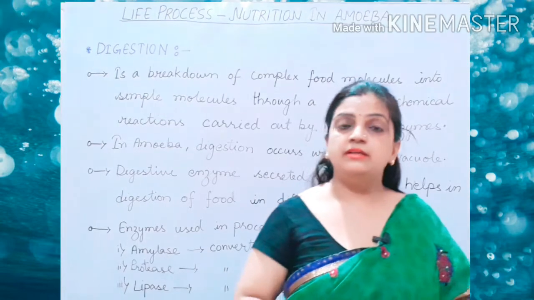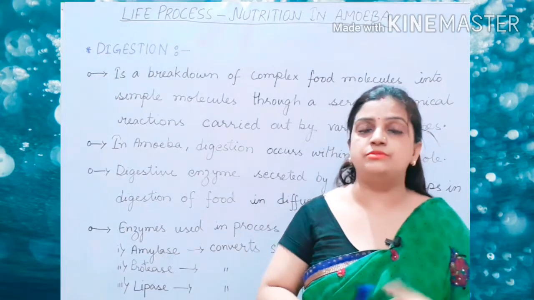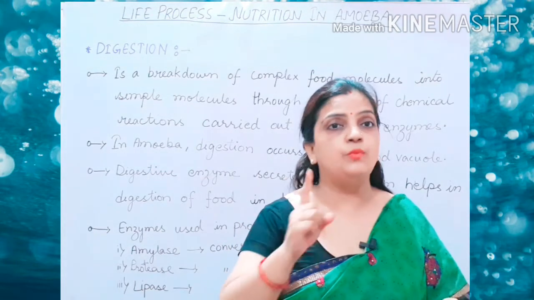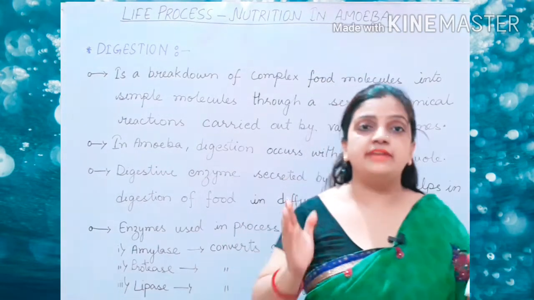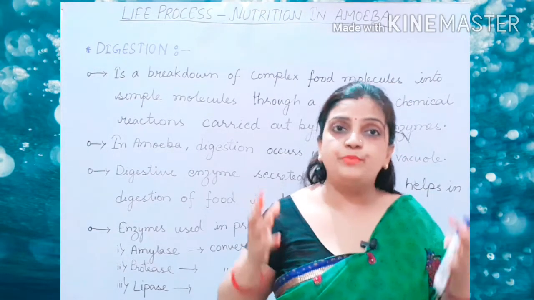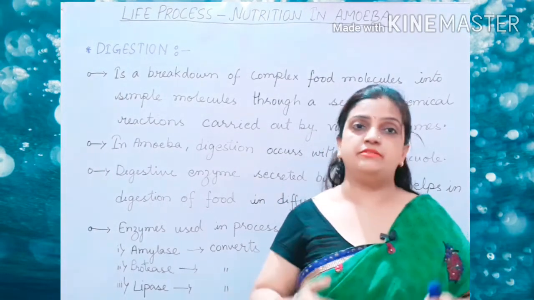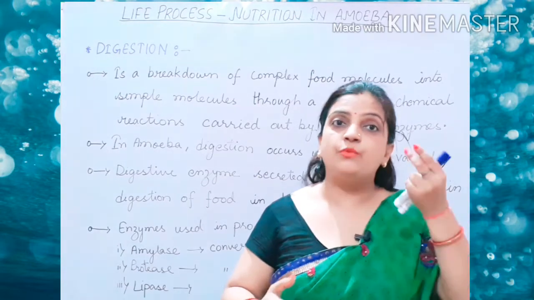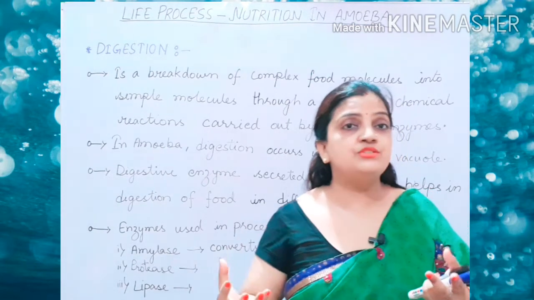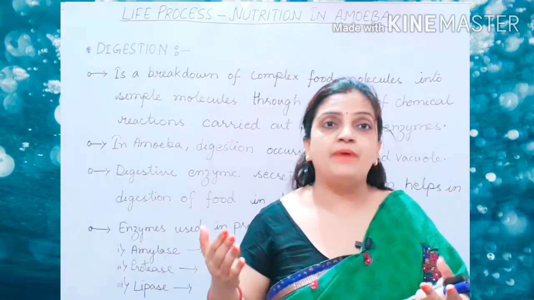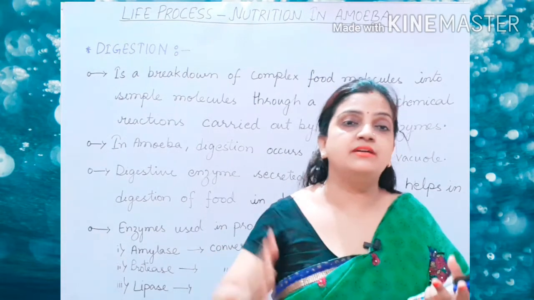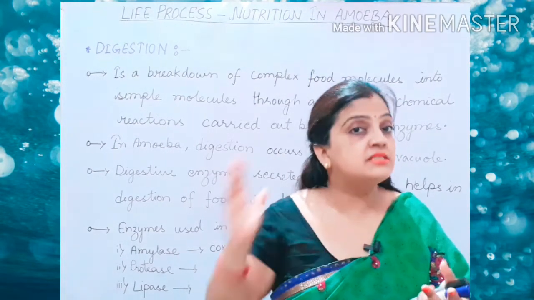But children, these complex food molecules being broken down into simple particles is not a simple one-step reaction. It is a process of a series of chemical reactions where one carbohydrate is finally broken down into simple sugar after passing through various chemical steps, step by step.